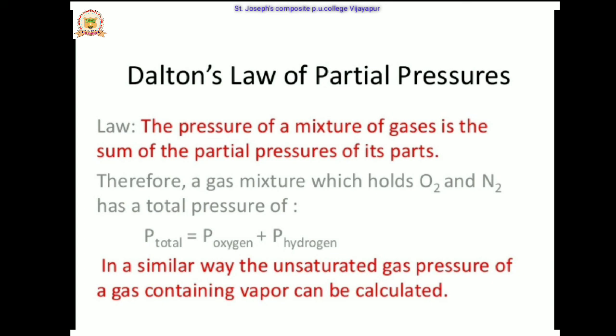So according to him, the total pressure of the gas mixture is the sum of the partial pressures of each part. Means the total pressure exerted is equal to the sum of the partial pressures exerted by the individual gas molecules. So in a similar way,